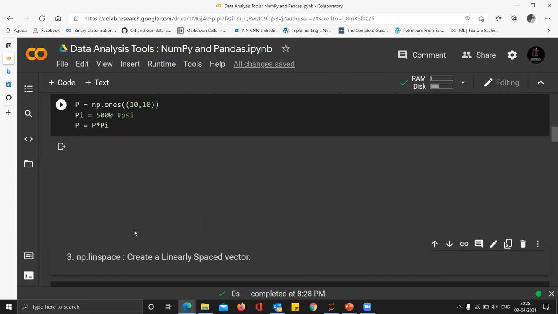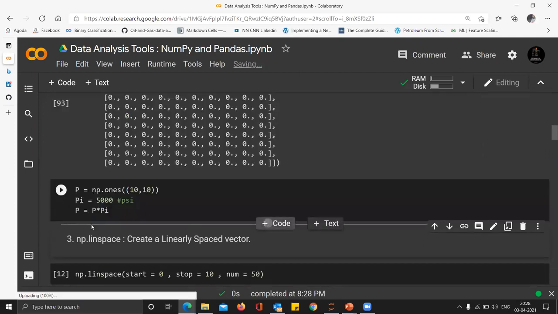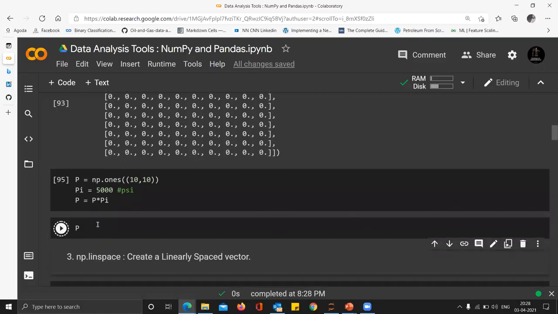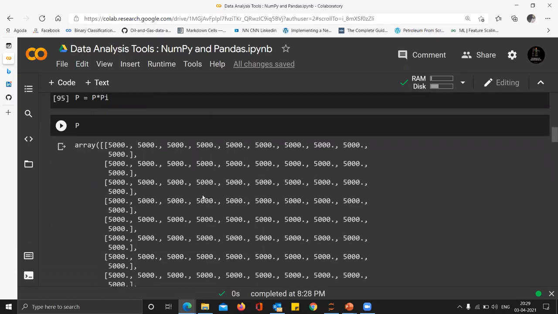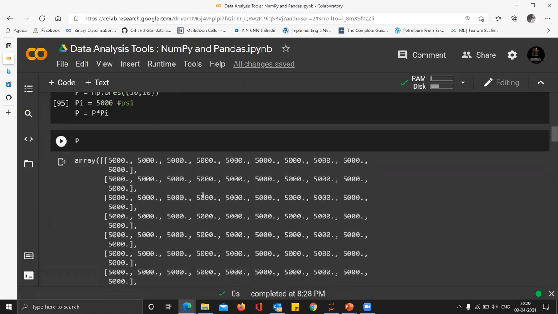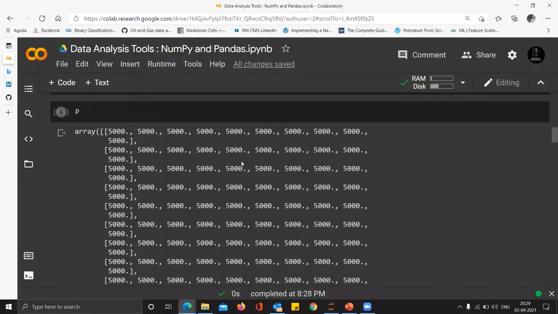That's it. Now if I see the state of my P, it becomes something like this, which is basically nothing but every grid block having the initial reservoir pressure. Now I can apply the finite difference reservoir simulation, and I can try to see how the pressure varies in each and every grid block. Okay, so this is too far-fetched, but it is good enough to understand why we need it in the first place.